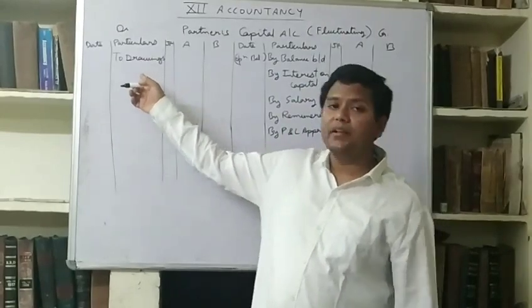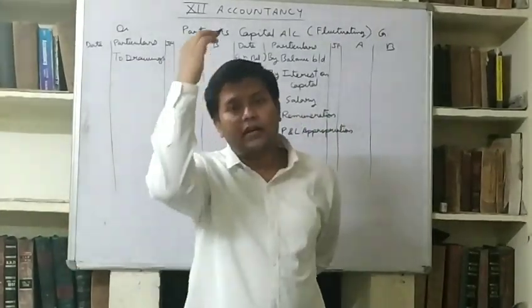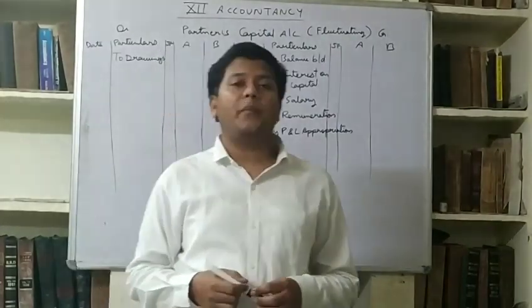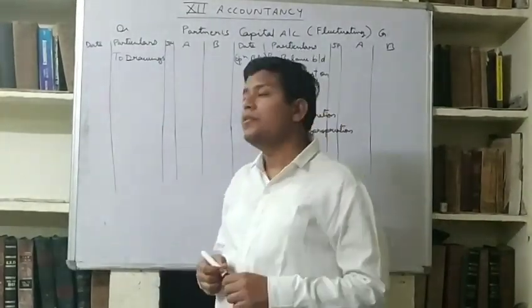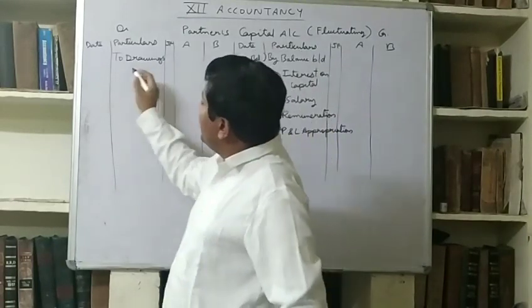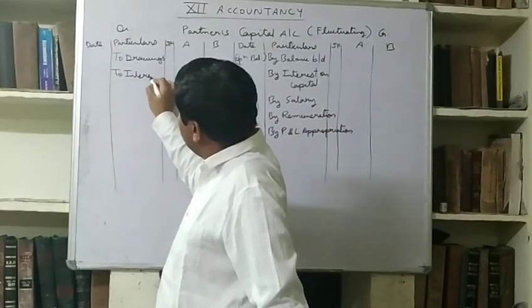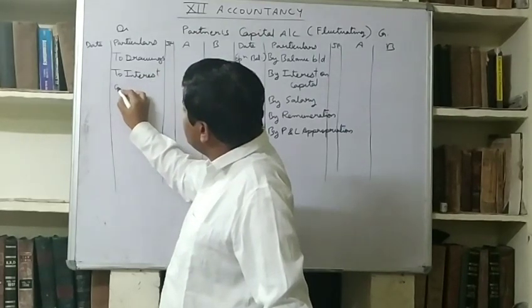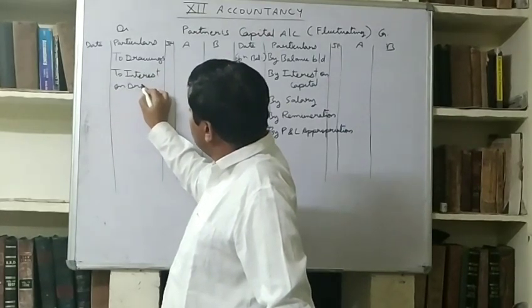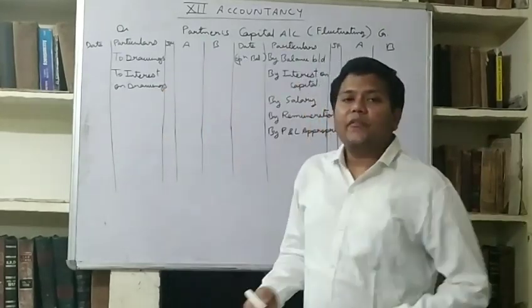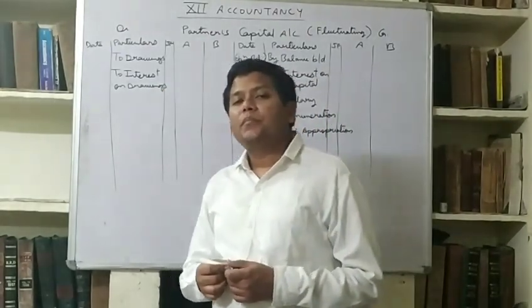This is a closing entry that we do at the end of the year. We debit drawings to cash during the year, and at the end of year we transfer drawings to capital account. You should have remembered. Next is interest on drawings. It will also be debited to partners capital account.